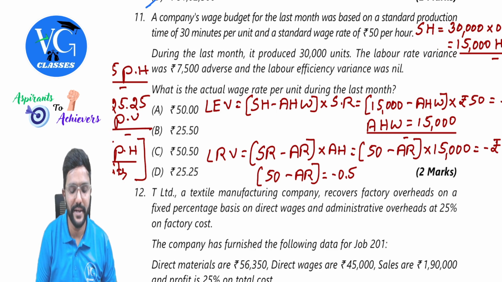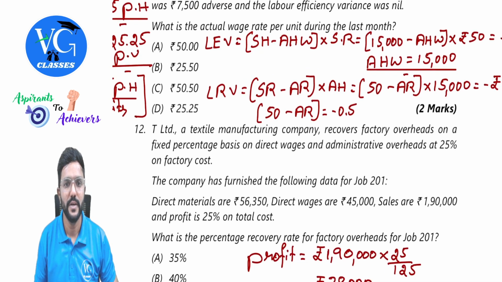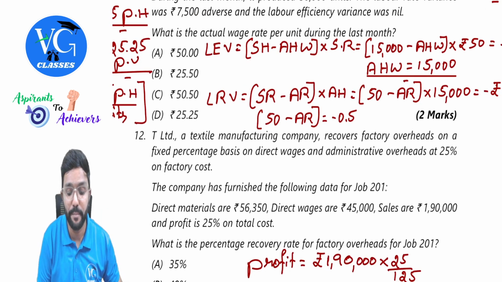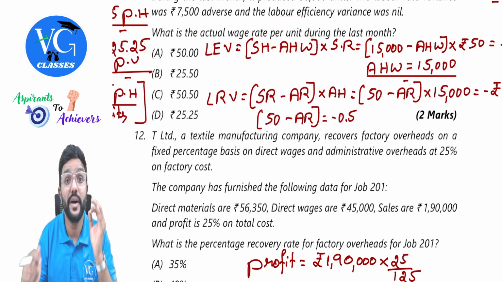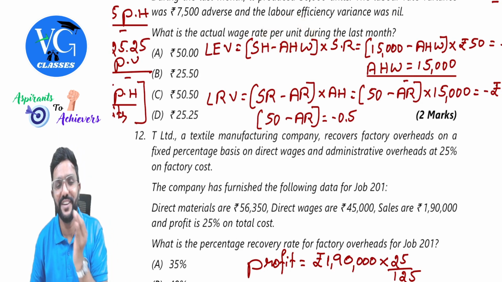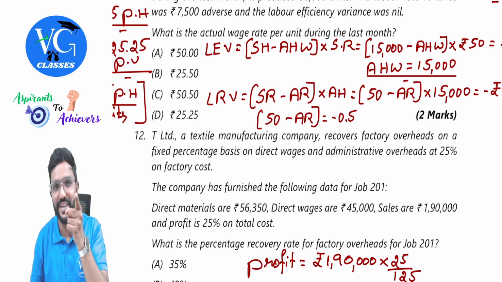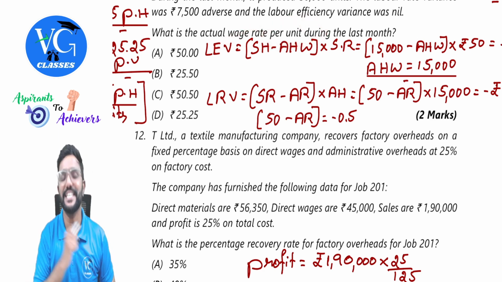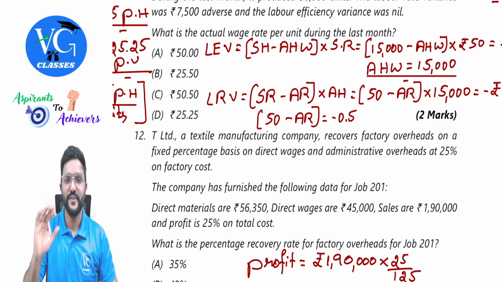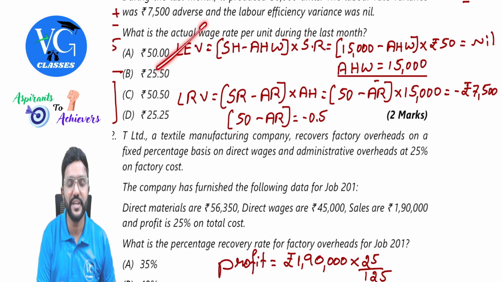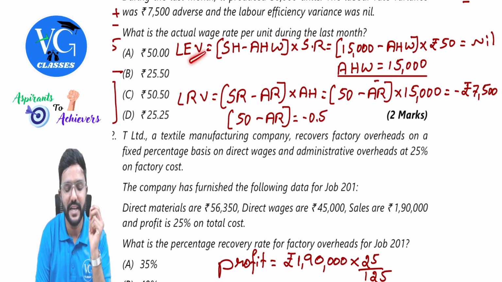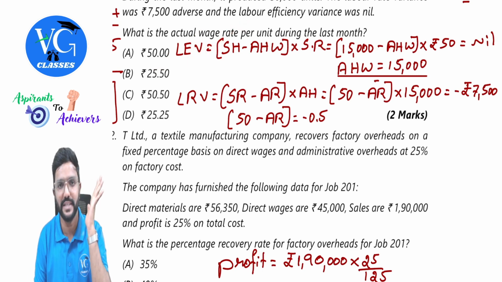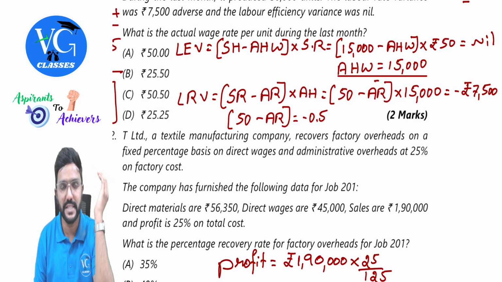Whereas labor rate variance, they have given as adverse. We will see. What is the actual wage rate per unit? What we use in the variance calculation is per hour, but what they have asked in this question is per unit during the last month. Okay, guys, first we'll go one by one. Labor efficiency variance. Even without calculating this, we can straight away tell 15,000 hours. But still, some of the students might not think in that way. It might not strike them immediately. That is why I'm just explaining.